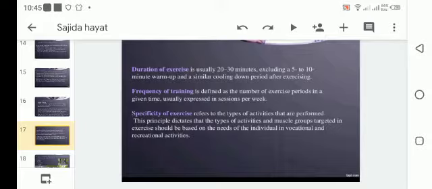down process after exercising. Now, frequency of training is defined as the number of exercise periods in a given time, usually expressed in sessions per week.